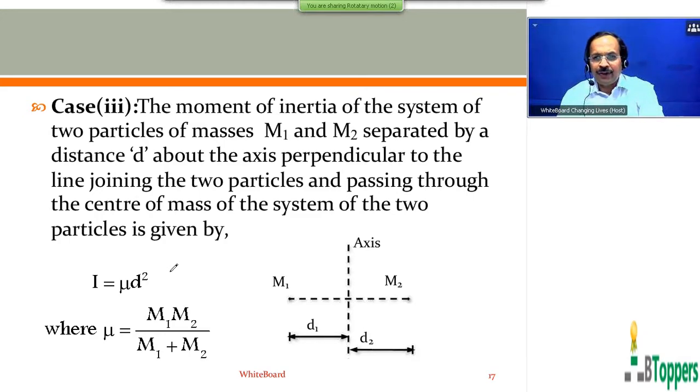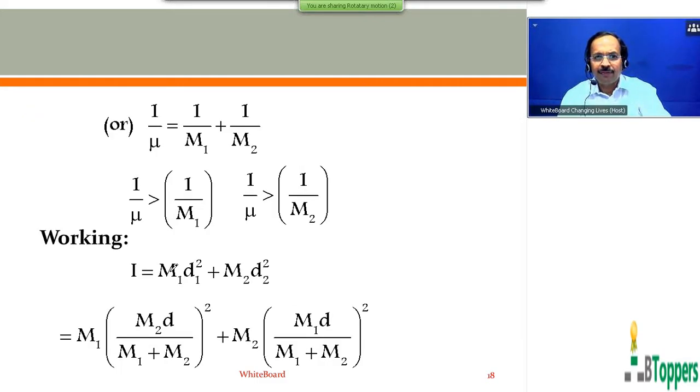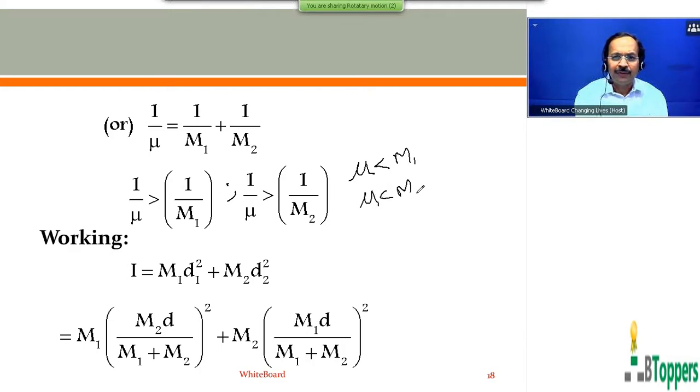So I would like to show the notes continuation to this. You can write 1 by nu equal to 1 by M1 plus 1 by M2. So 1 by nu is greater than 1 by M1, and 1 by nu is greater than 1 by M2. Nu is called the reduced mass of the system of the two masses. So nu will be less than M1 and nu will be less than M2.